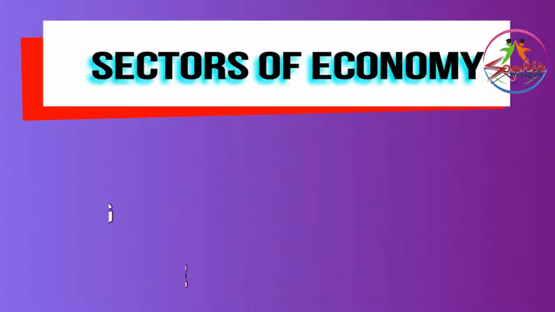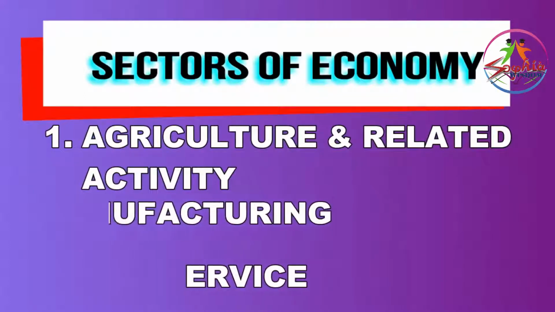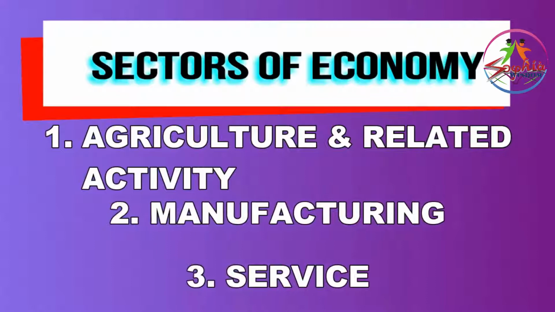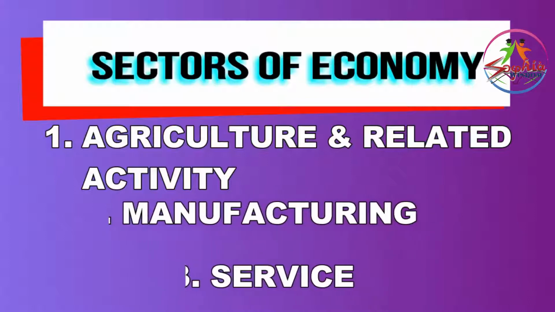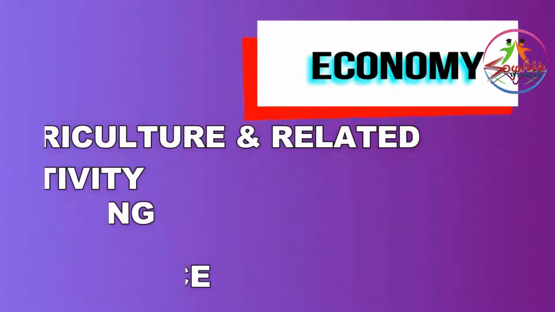The first one is agriculture and related sectors. The second one is manufacturing. The third is the service sector. So the sector of employment is divided into 3 categories: agriculture and related activities, manufacturing, and the service sector.